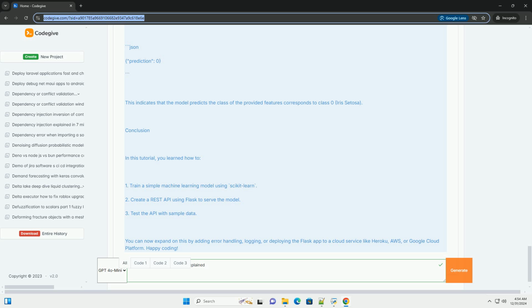Conclusion. In this tutorial, you learned how to: 1. Train a simple machine learning model using scikit-learn. 2. Create a REST API using Flask to serve the model. 3. Test the API with sample data. You can now expand on this by adding error handling, logging, or deploying the Flask app to a cloud service like Heroku, AWS, or Google Cloud Platform.